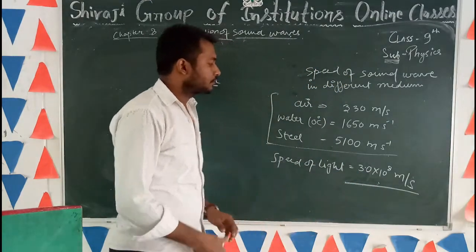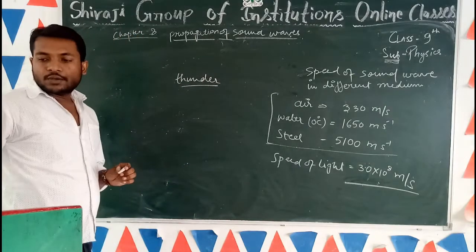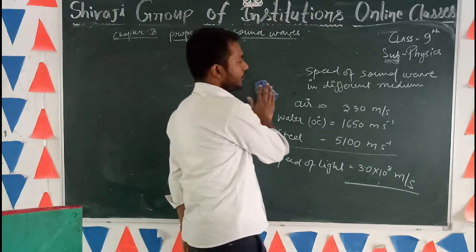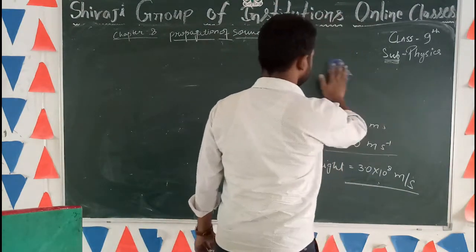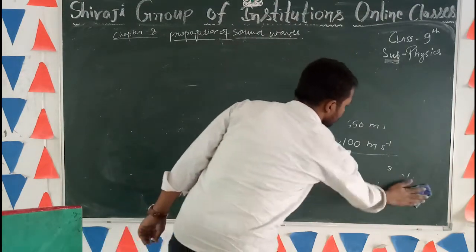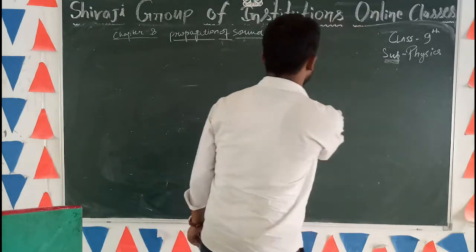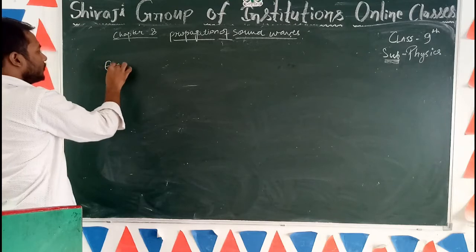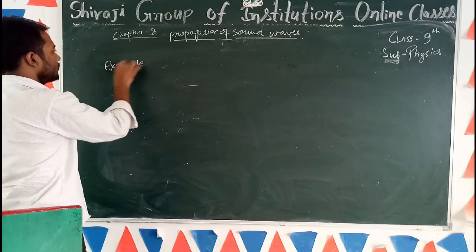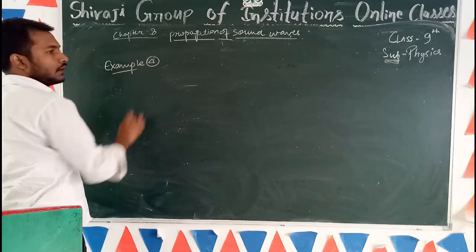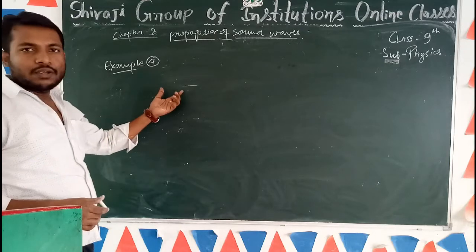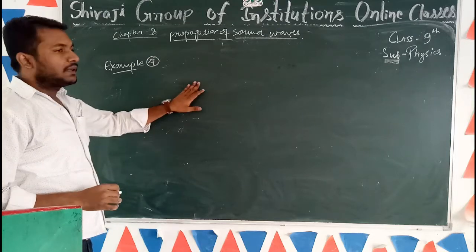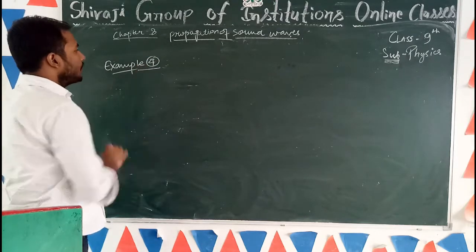Okay, students. Now we are going to solve numericals. Example number 4. There are only 6 examples. You have to solve all the examples yourself. I am explaining example number 4.